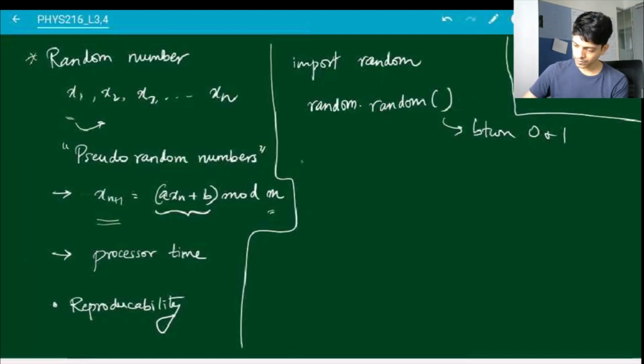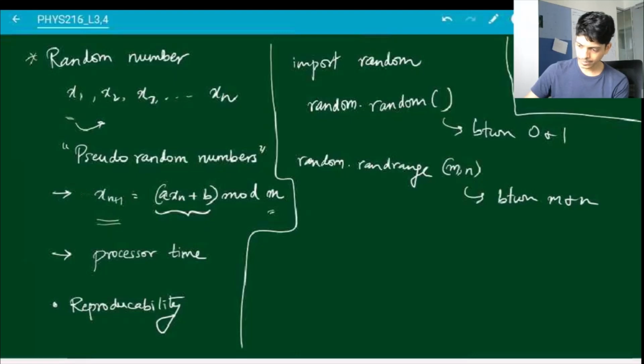But there is also the function randrange, which generates a random number between m and n.